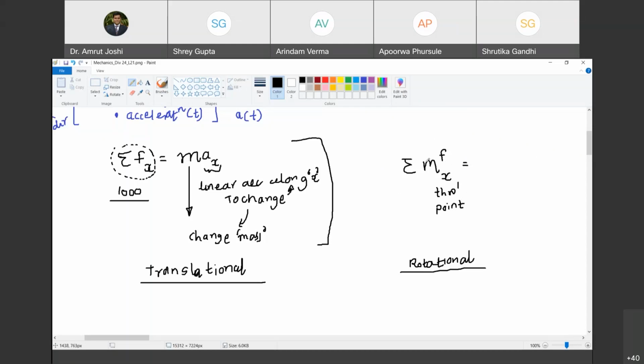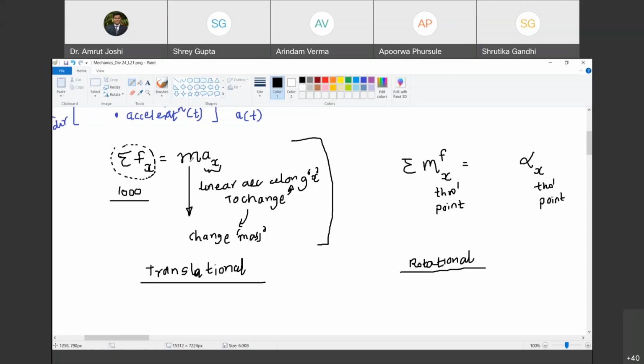Obviously, this linear acceleration needs to be replaced by rotational acceleration about x-axis passing through the same point. Do you agree with me? Yes, sir. Okay, this point is same as this. So angular acceleration about x-axis, we denote it by standard notation alpha. Are you with me? Yes, sir.